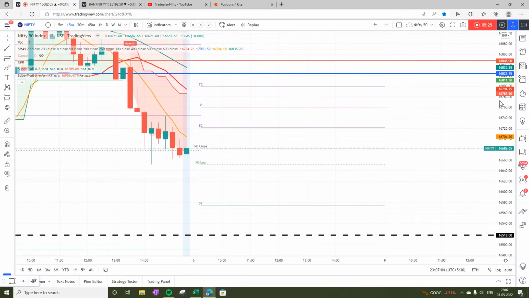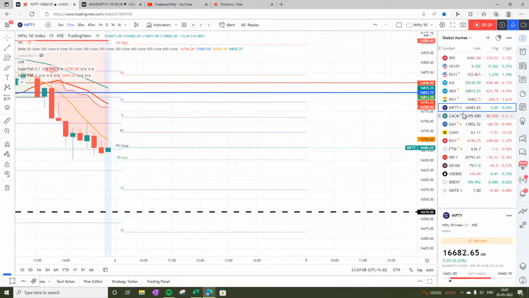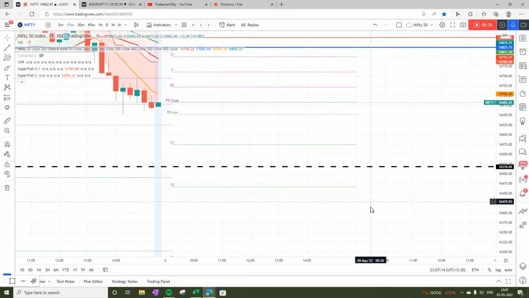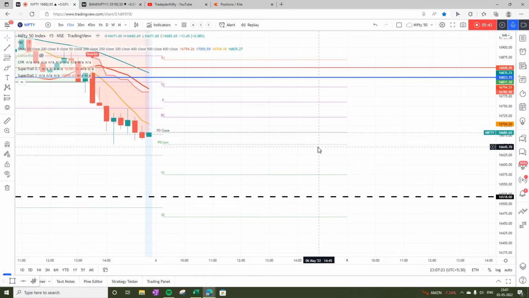And tomorrow SGX is almost at 16,422, so below S2, somewhere here. So tomorrow's trade plan is very simple: it is sell on rise. Now how it will go, two probabilities. One is that it will open and start moving up.